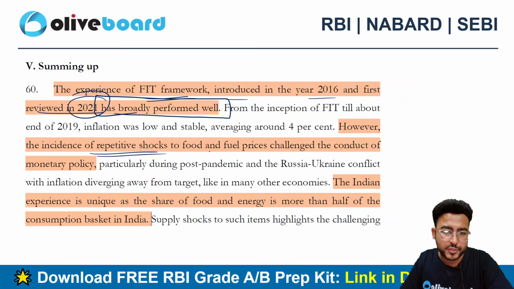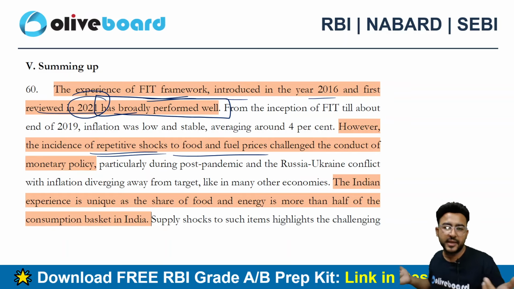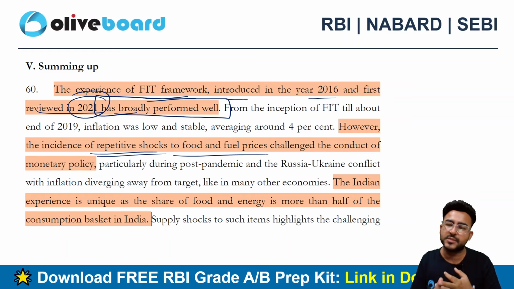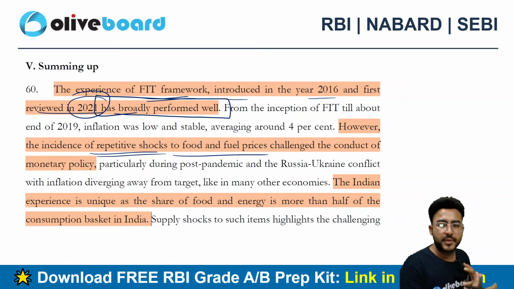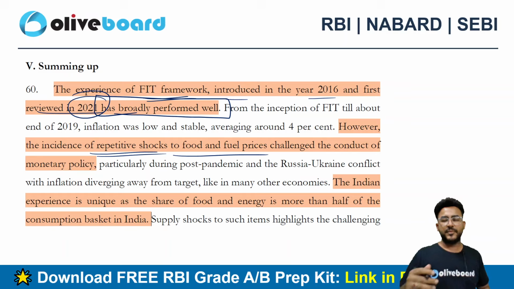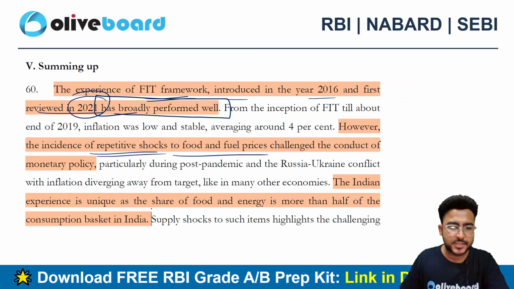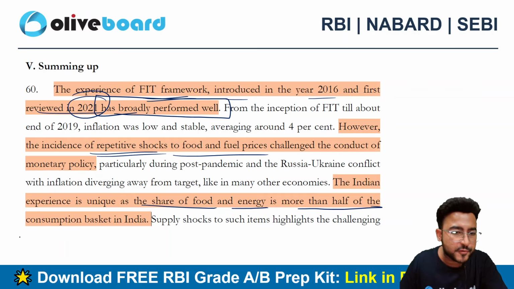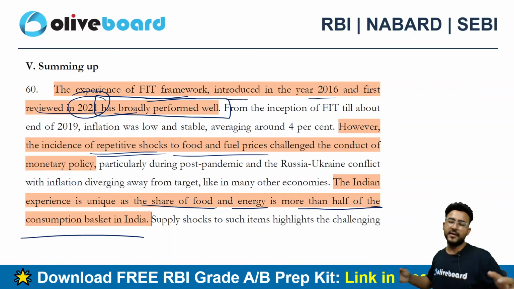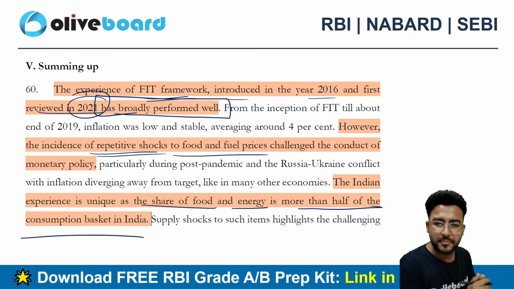I personally think we cannot eliminate them easily, right? Food prices and fuel prices cannot be eliminated immediately. They are quintessential, or I can say unavoidable. So the Indian experience is unique as the share of food and energy is more than half of the consumption basket in India. So India is a different type of country as compared to its peers. Why?